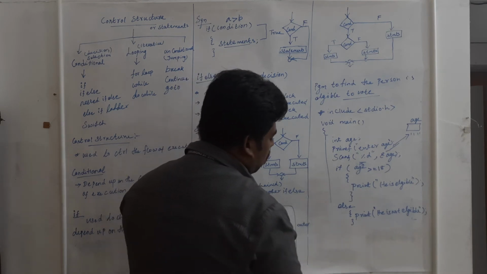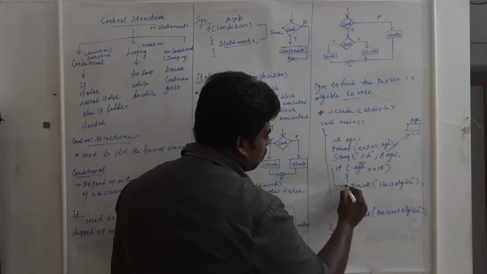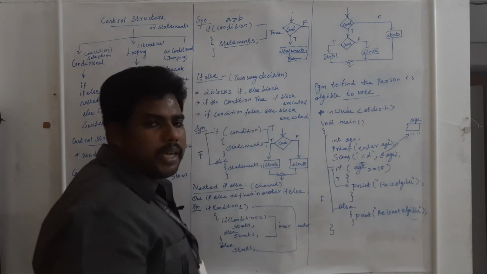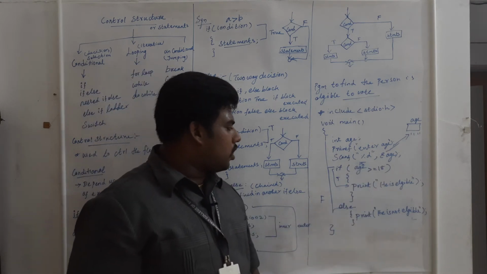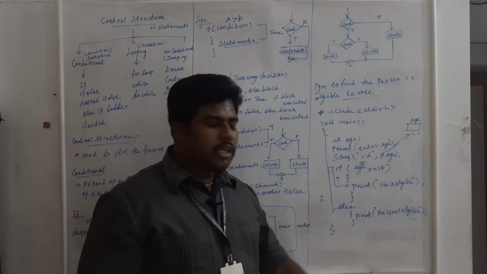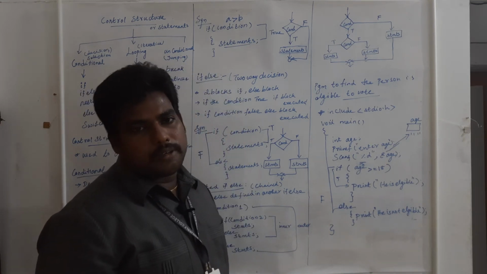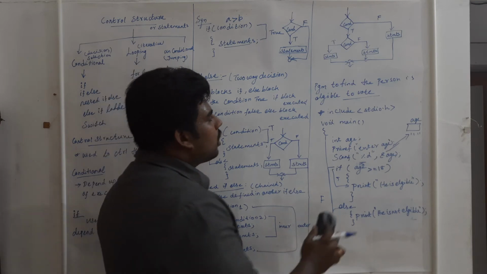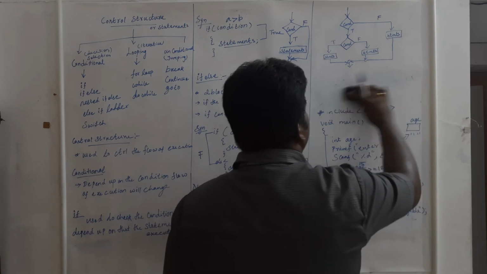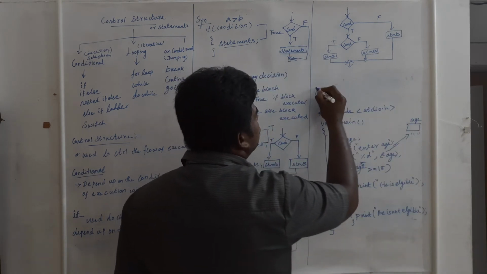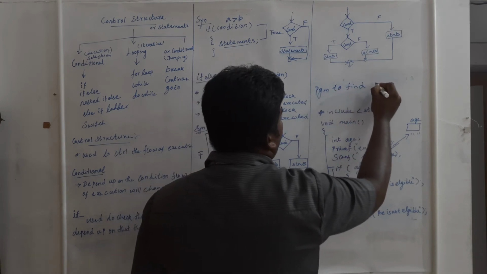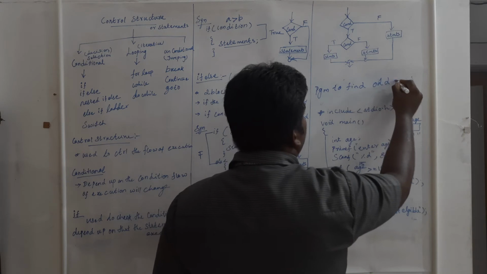The condition is true, this statement. If the condition is false, the else statement will be executed. Suppose age greater than equal to 18, and the age is 15. Condition false. What will happen? It will print he is not eligible. Okay. Here I am doing one small modification. Program to find odd or even.